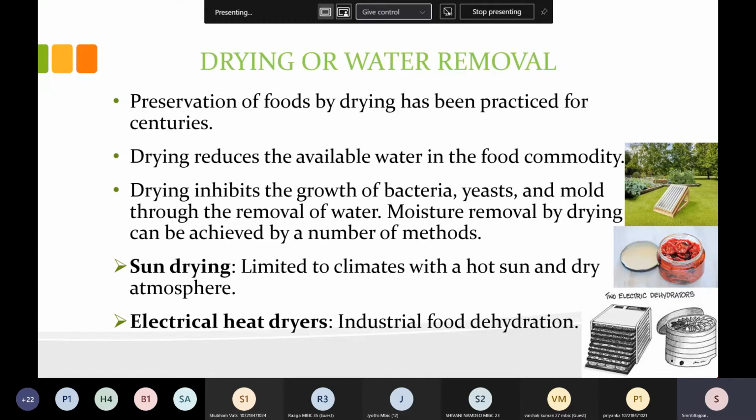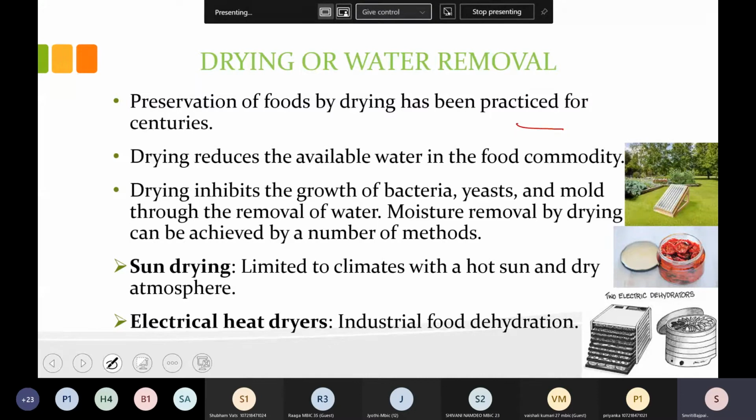Like that we can very easily understand that if the water is not there, if any substance is dry, then attack from the microbes will not be much. So if we are drying the food article, then it will not support the growth of microbes. So drying or water removal is a preservation method practiced for centuries.